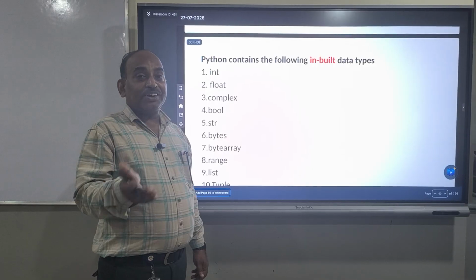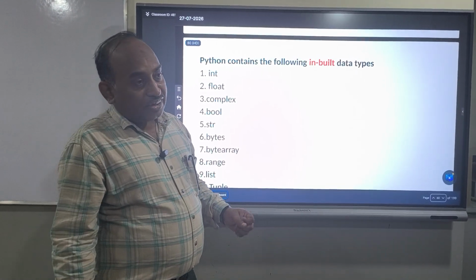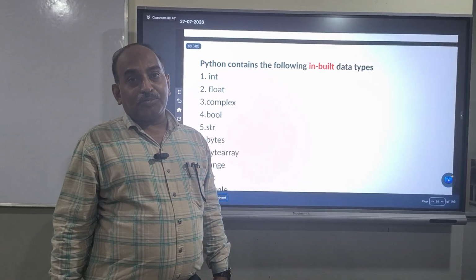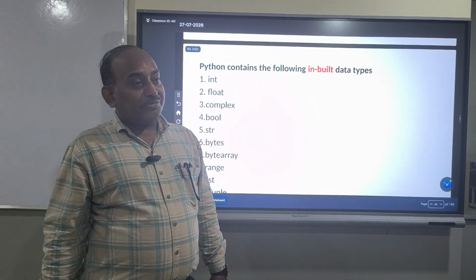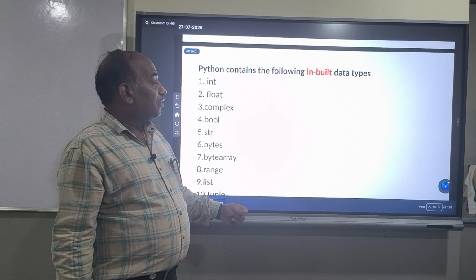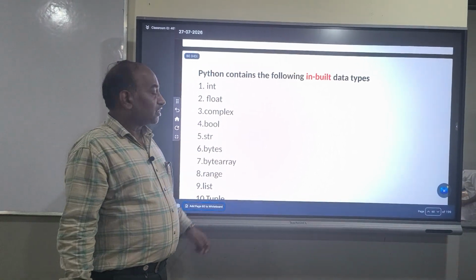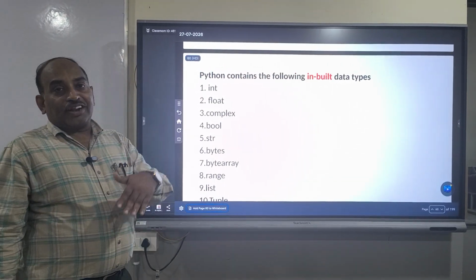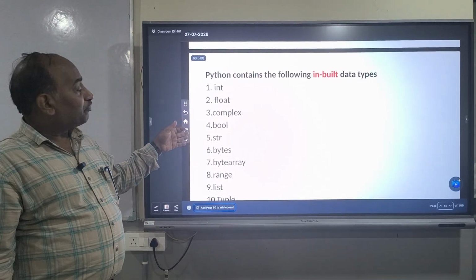The complex number data type is also there in Python. It is in the form of a + bj. We know the complex number format. In the same way, numbers or variables can also be represented in the form of a complex number. And Boolean values like true or false can also be stored in a Boolean variable.